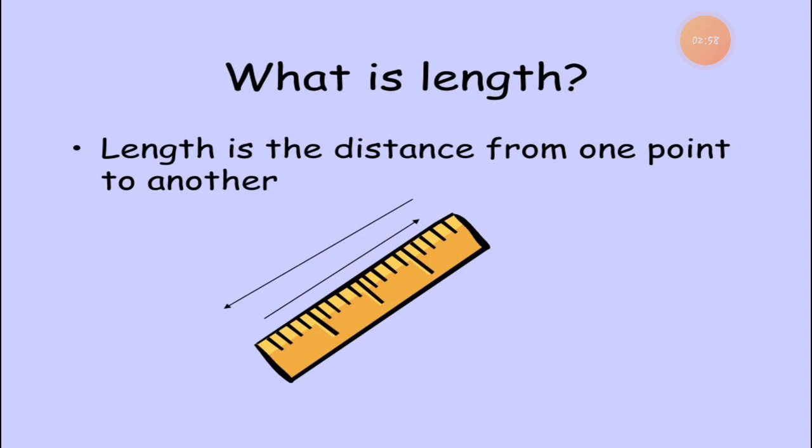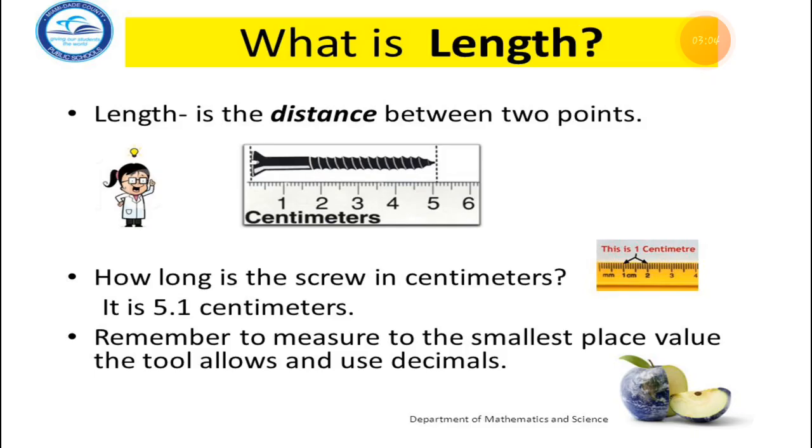How long the scale is, you can call it length. I'll explain with some more examples so you will understand this better. In other words, length is the distance between 2 points.